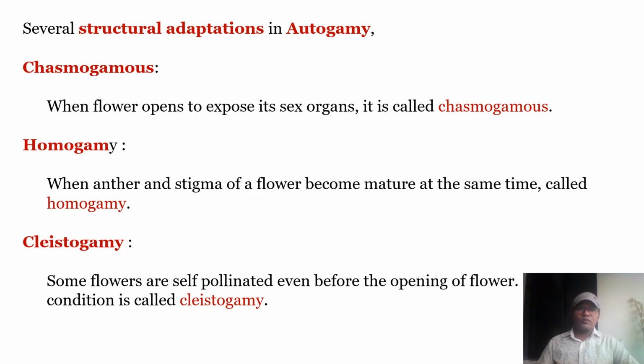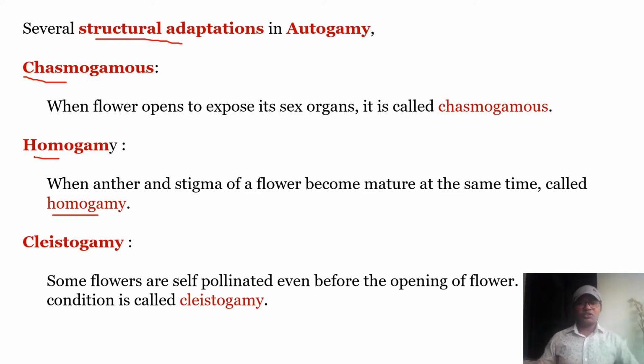So various structural adaptations are there in autogamy. So what are the adaptations? Let us see. First adaptation is chasmogamous flower. What is meant by chasmogamous flower? The flower opens to expose its sex organs. It is called chasmogamous. Next adaptation is homogamy, when anther and stigma of the flower become mature at the same time. That is said to be homogamy.